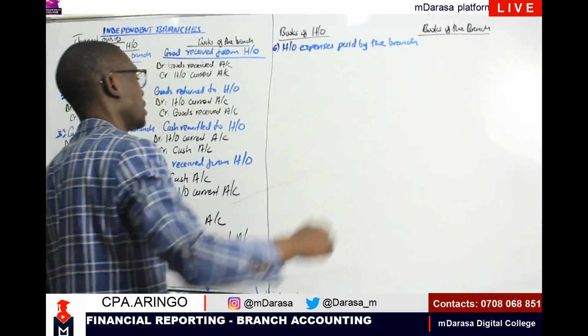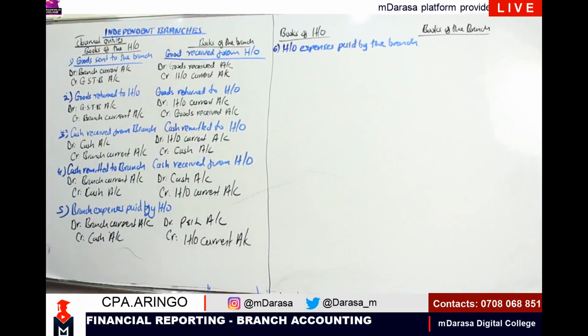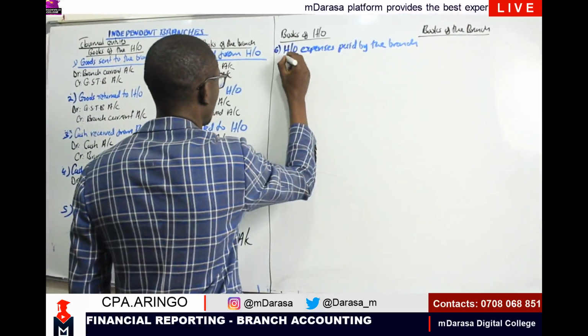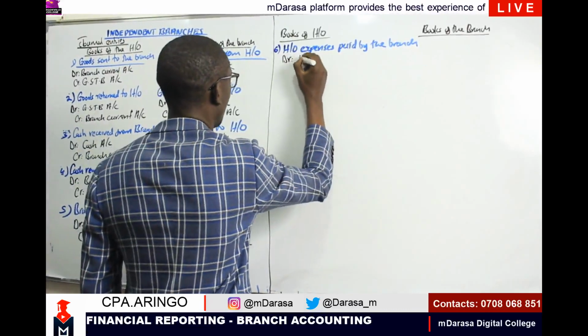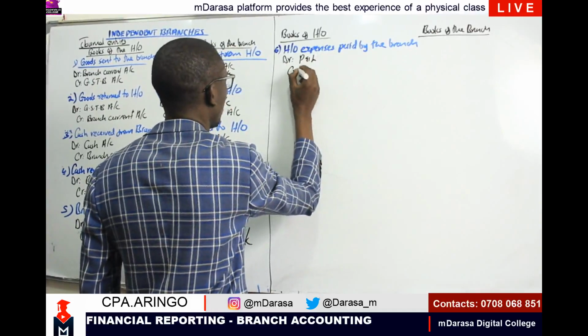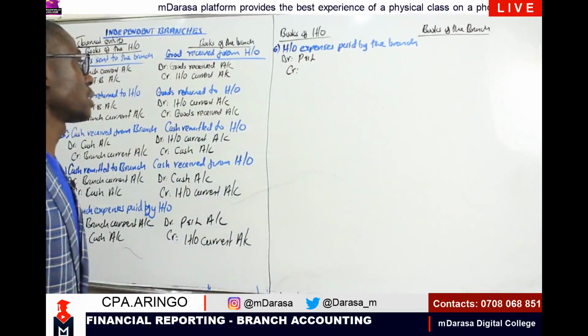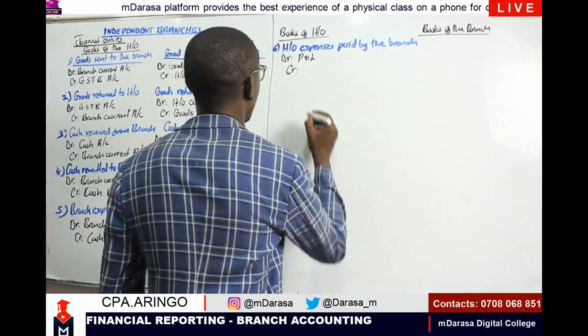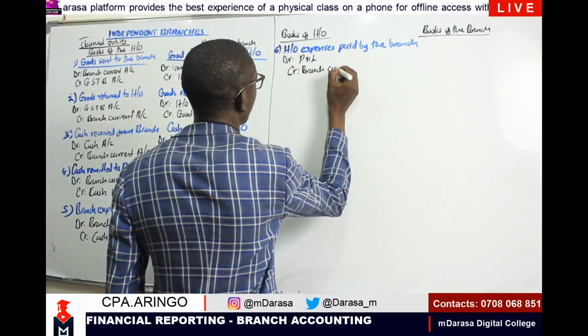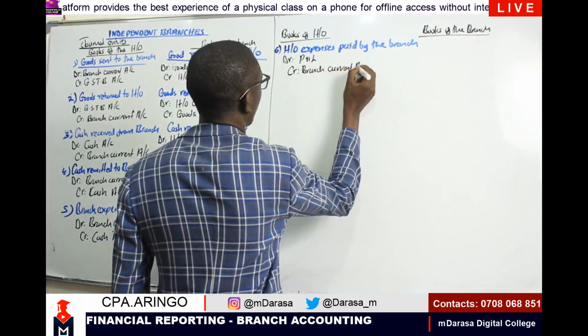This is on both sides. On the side of the head office, we are going to debit our P&L account or appropriation account, and in that case, we are going to credit our branch current account.